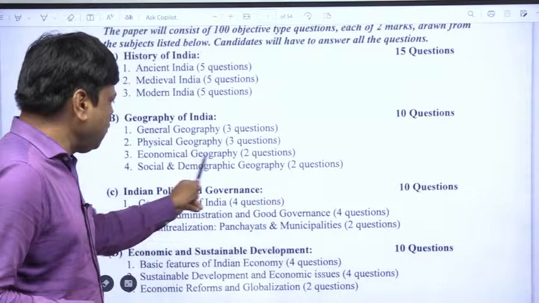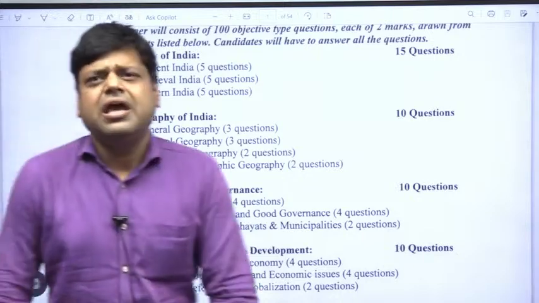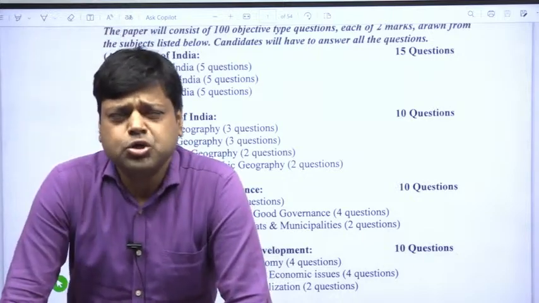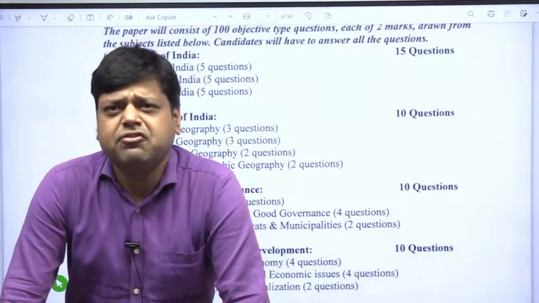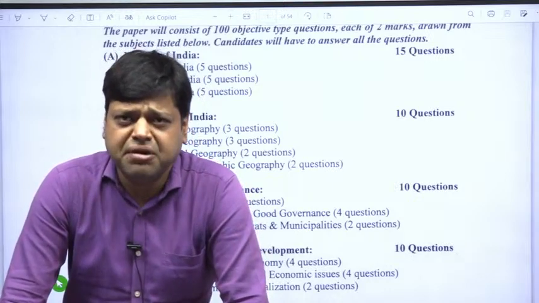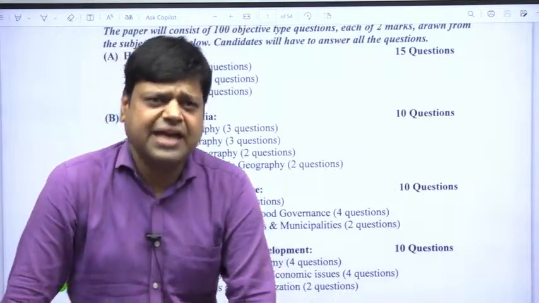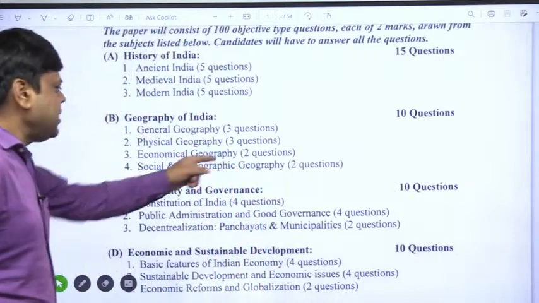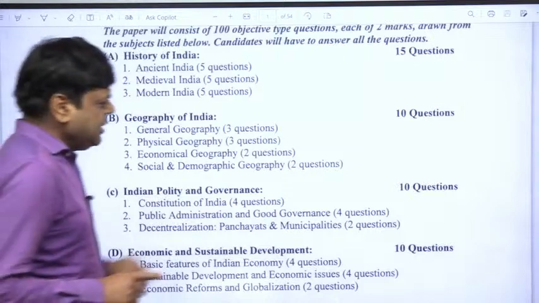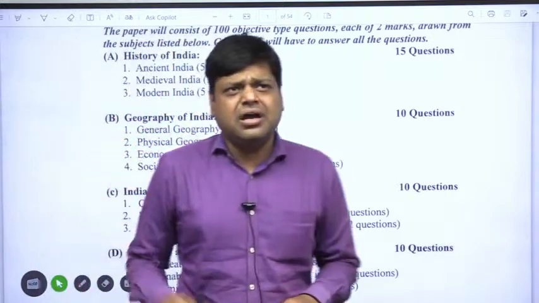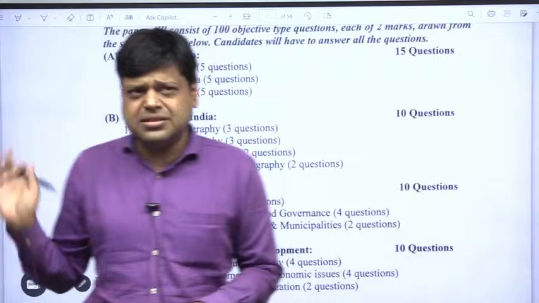Now come to the economic geography. In economic geography, you have to read about the different crops, different minerals, different ores, their distribution, etc. And the social and demographic geography here is also related to habitats and other things.